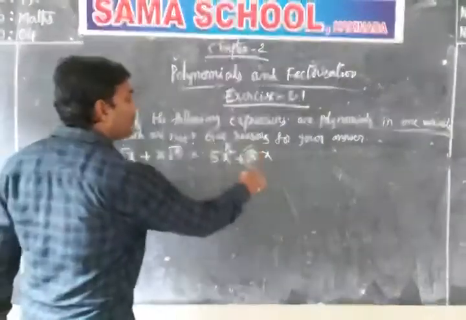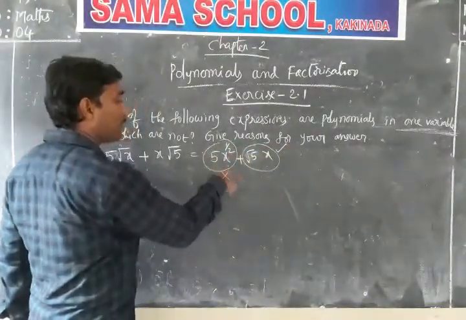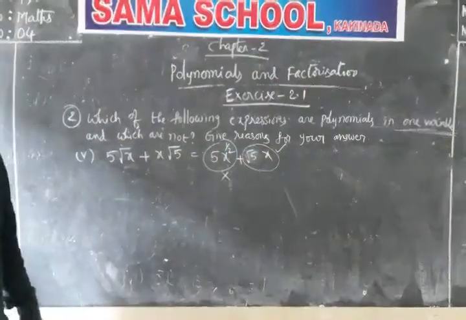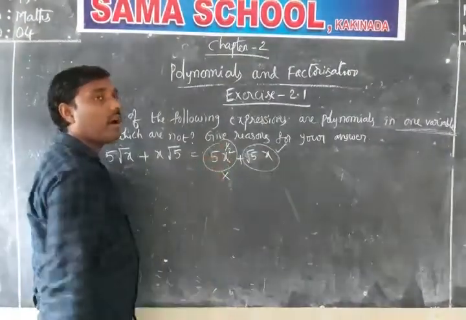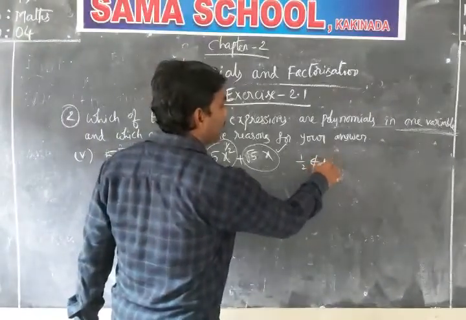There is no problem with root 5 into x. But come to the first term, the power of the variable. What is the power of the variable here? Is 1 by 2 an integer? No, 1 by 2 is not an integer.